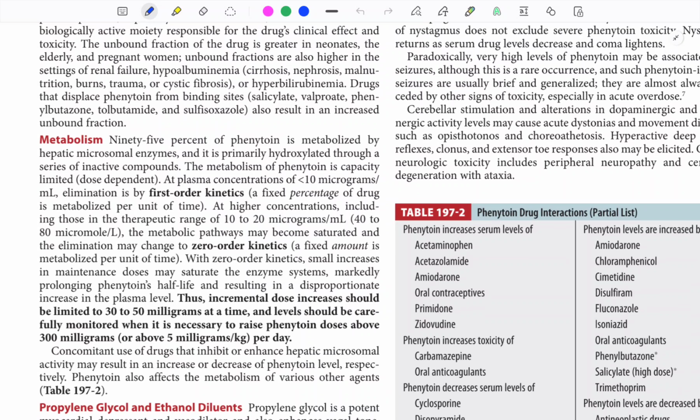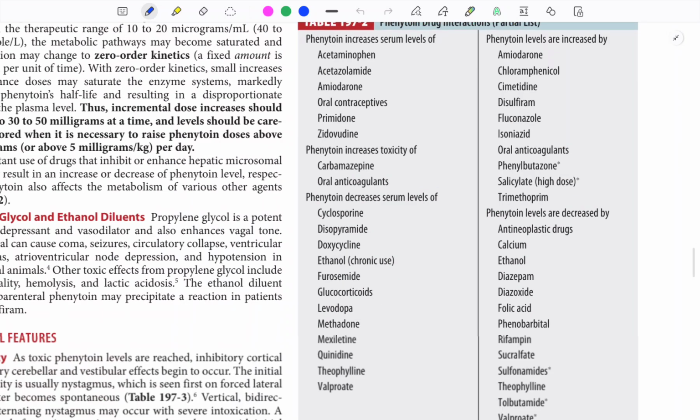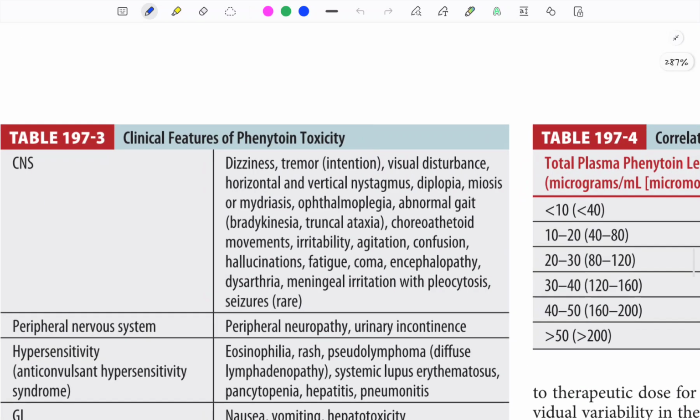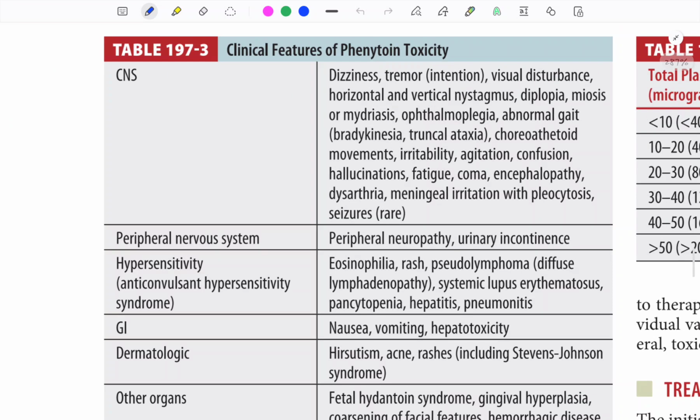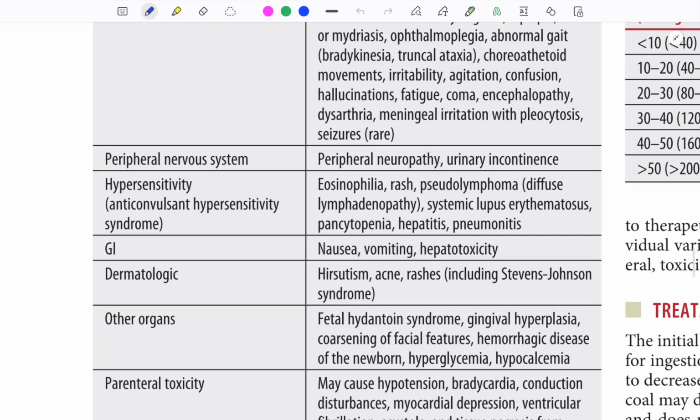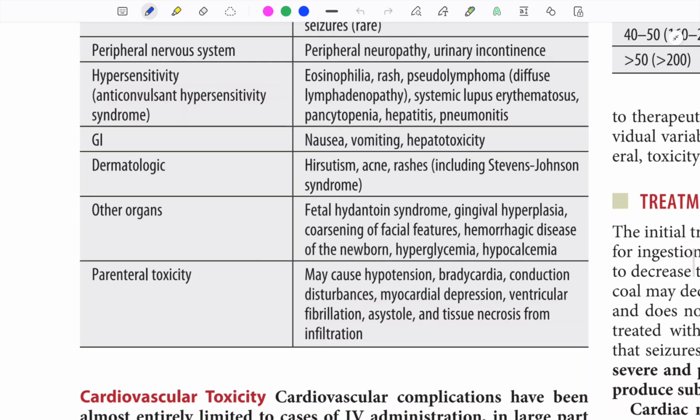Clinical features are cerebellar and vestibular signs. Clinical features of phenytoin toxicity are given here. In the CNS: dizziness, tremor, visual disturbance. Peripheral: peripheral neuropathy, hypersensitivity, GI.